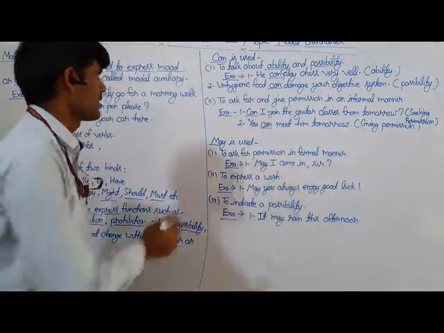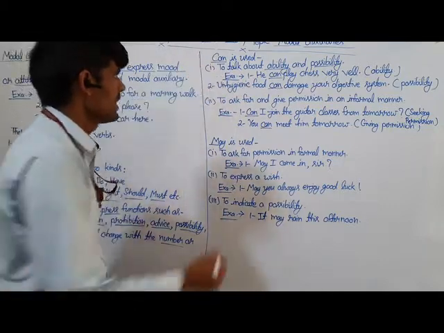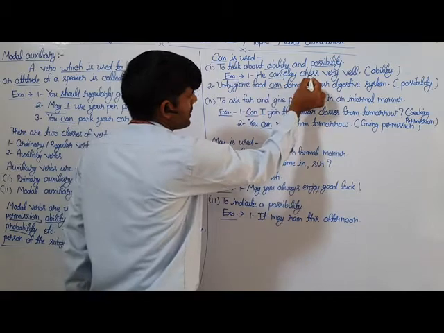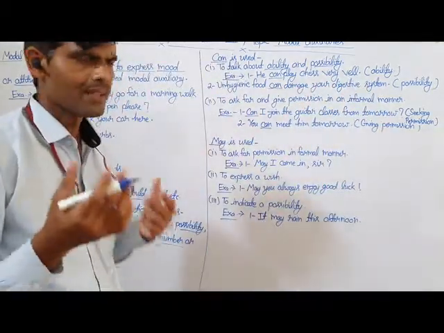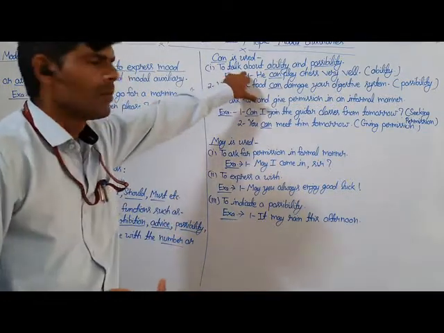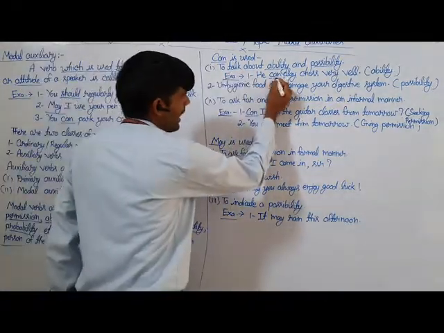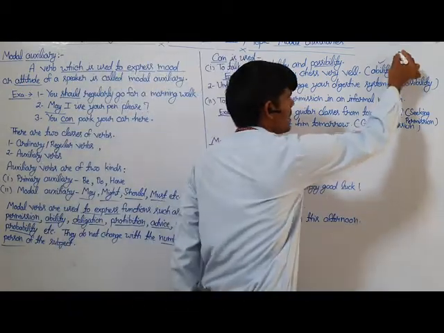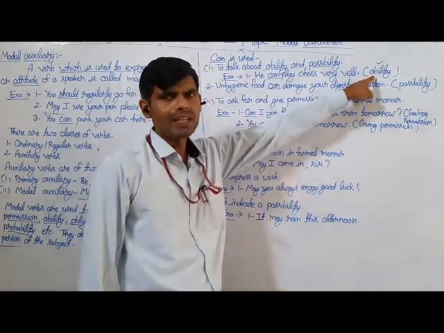To know more, we have to see some examples. The first one is, "He can play chess very well." In sentence number one, the underlined word can is used to show the sense of ability in the sentence.